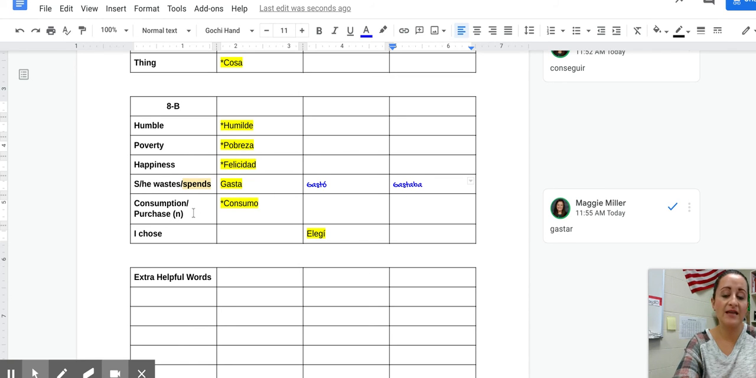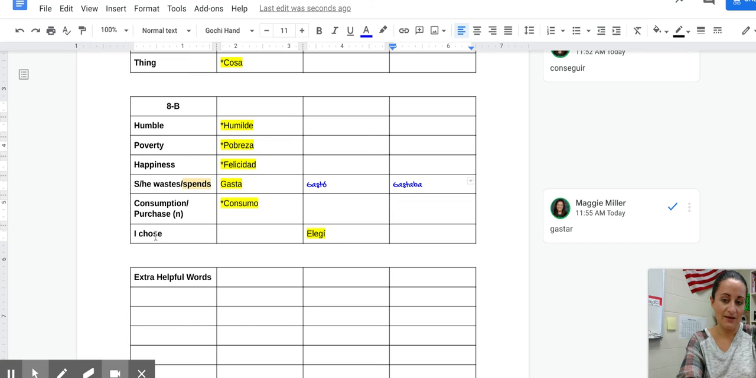Okay. Then we're to consumption or purchase. And again, these are both noun forms of this. So the consumption or the purchase. And we're going to call that the el consumo. Consumo. Okay. We could turn this into a verb of consumir, which would mean to consume. But on the vocab sheet, that is its noun form. Then final word on our unit 8 vocab is I chose, which is elegí.